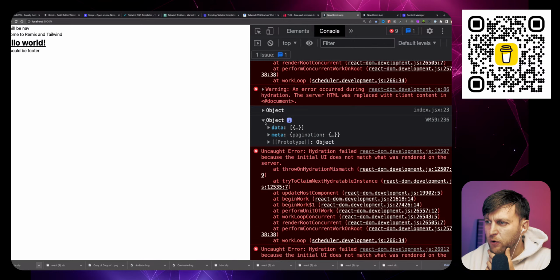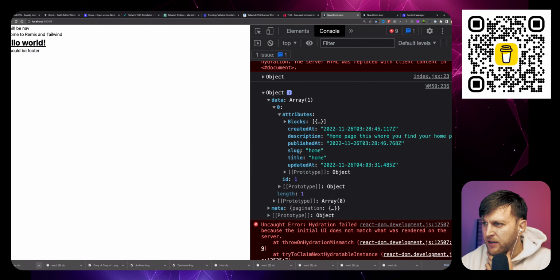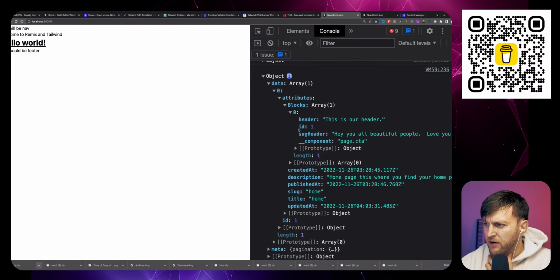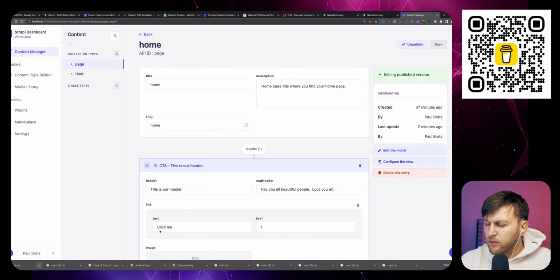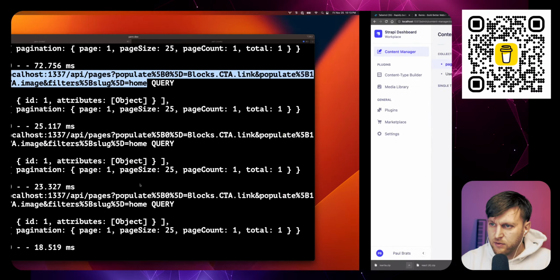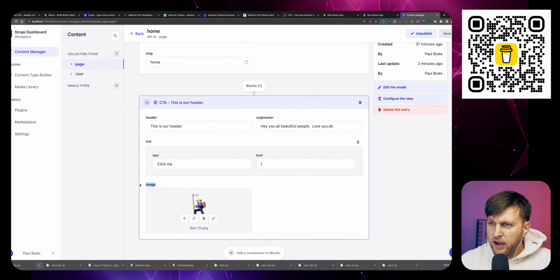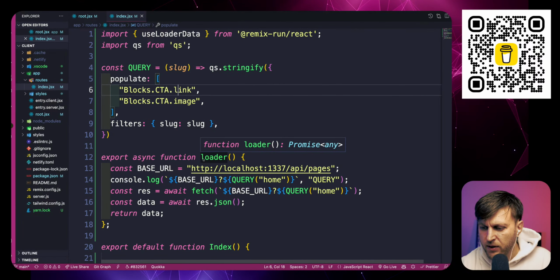Yeah, and by the way, if you're new to coding, this struggling is a normal part of coding, right? It takes time, it takes work. So we have our blocks, we have our component, and it's not populating the image. So I am doing something terribly wrong, and it has nothing to do with the permissions like I thought it did. So image, link. I'm kind of curious why. It's not the end of the world, but we will work. We will work.